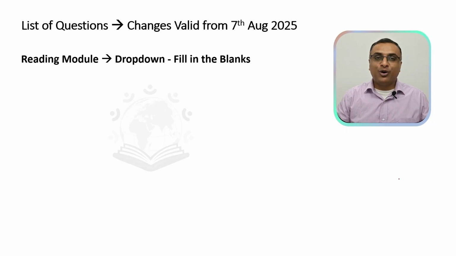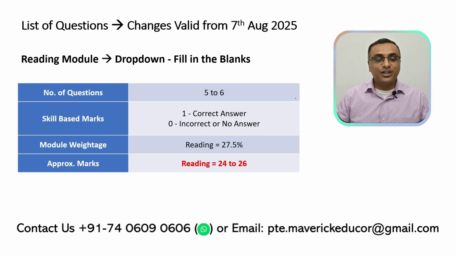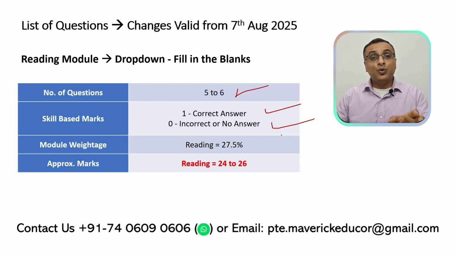Coming to reading module. First question that you would get is reading and writing fill in the blanks. No. It would be drop down fill in the blanks. The name has changed. Here you will get approximately about 5 to 6 questions, and the skill based marks is binary, either a correct answer 1 mark or incorrect answer 0 marks.